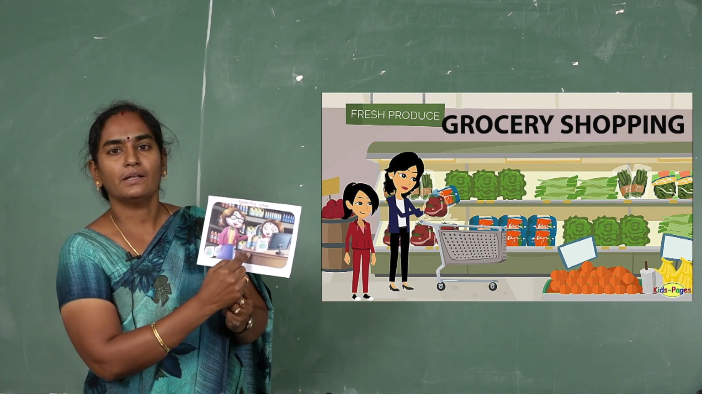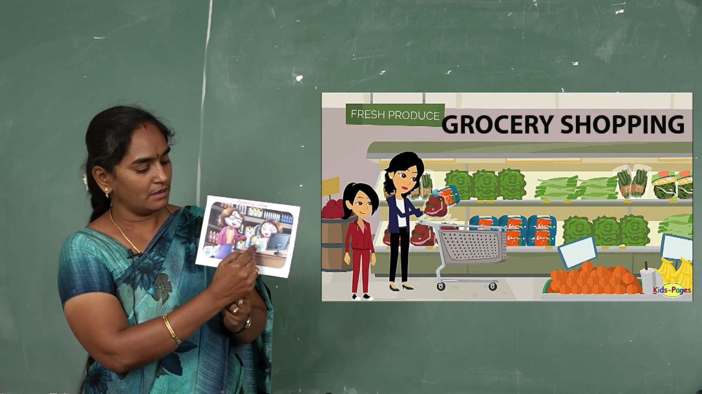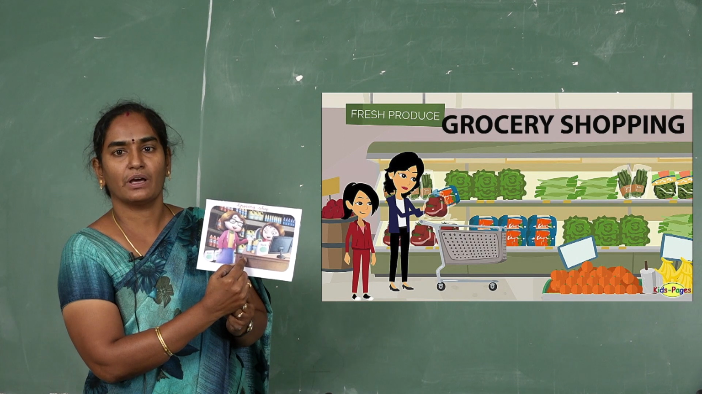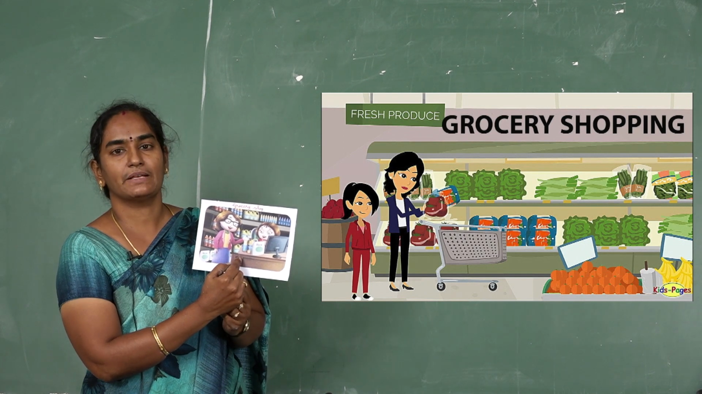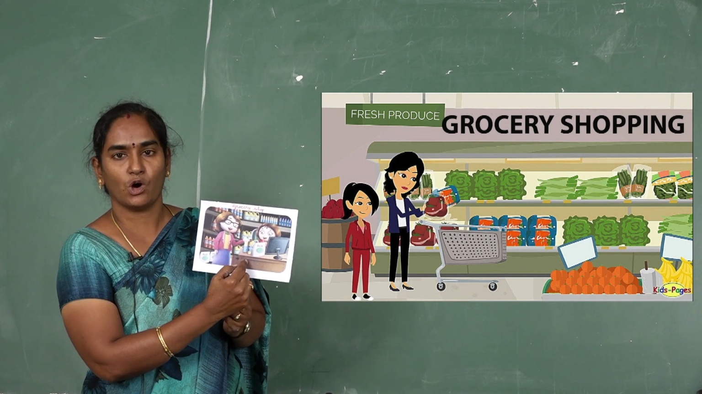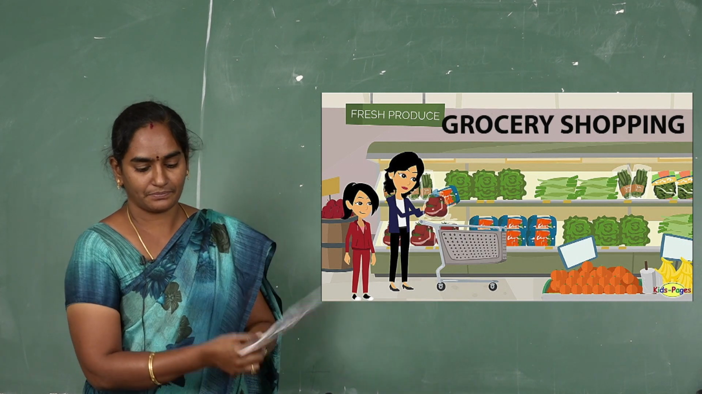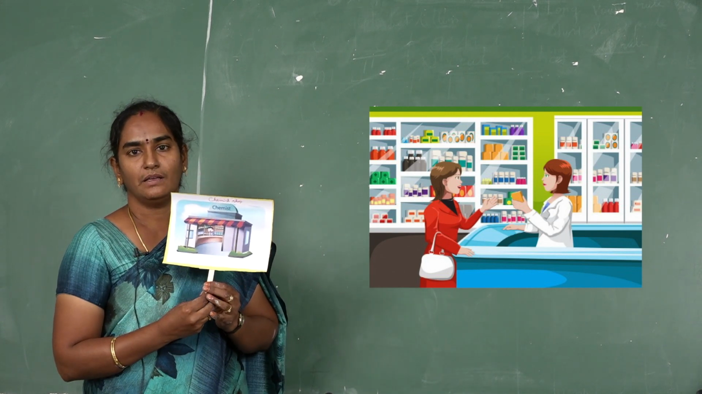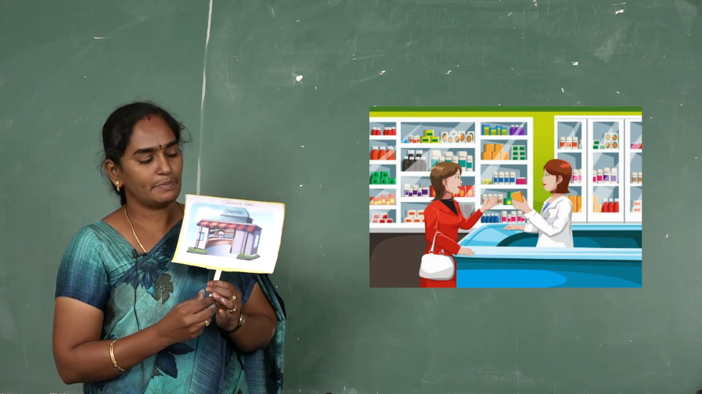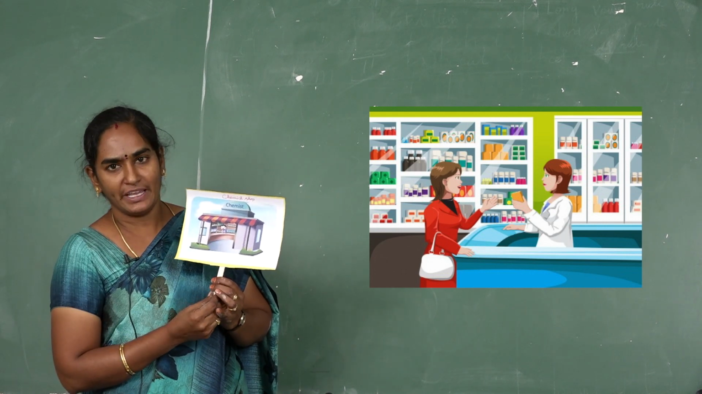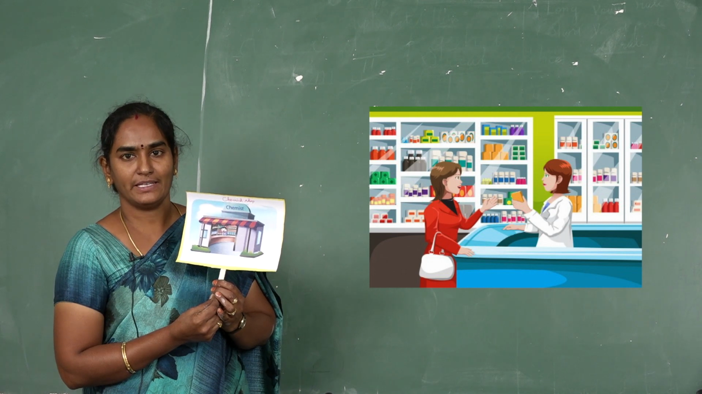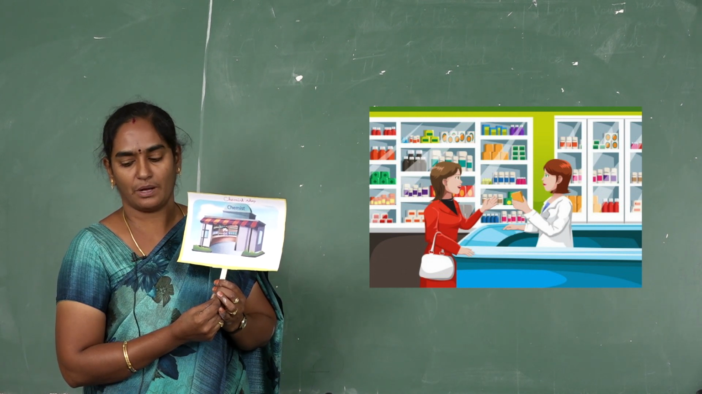See here, what are the things available here? Food items and articles for our daily use. This is our grocery shop. We can buy food items and articles here. Next, chemist shop. Spell out CHEMIST. Chemist. SHOP, shop. Chemist shop.